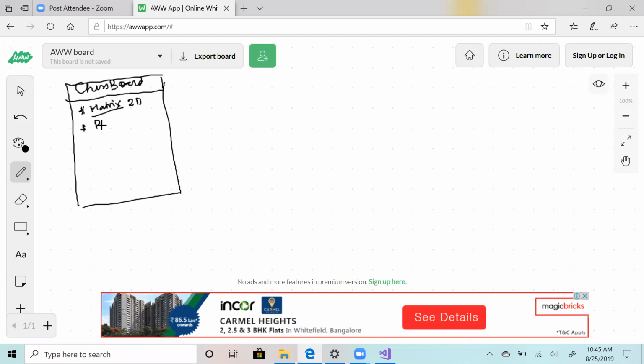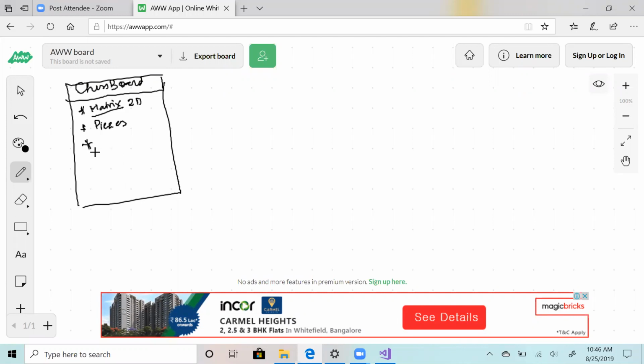Then you will have pieces. How many pieces are there on a chessboard? Anyone? 32. Right, so there will be 32 pieces, white pieces and black pieces. Does it make sense to have those two separately? No, chessboard will have all the pieces together.